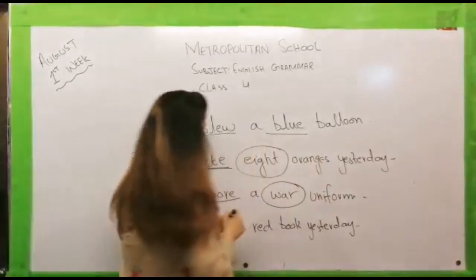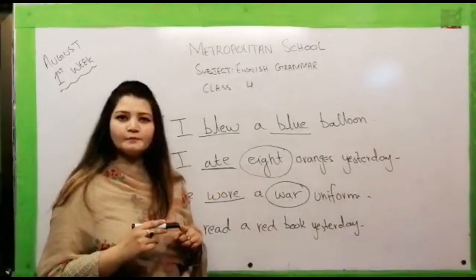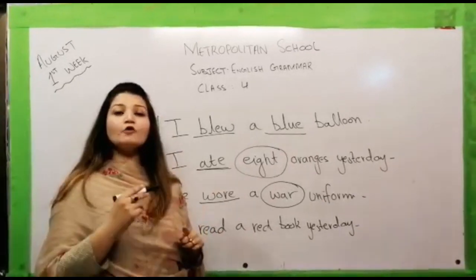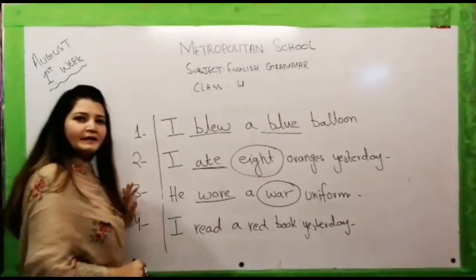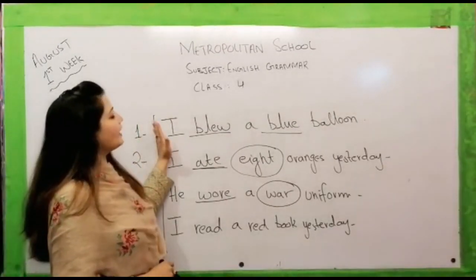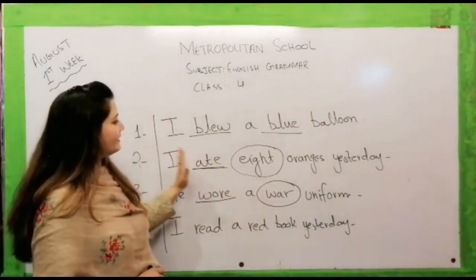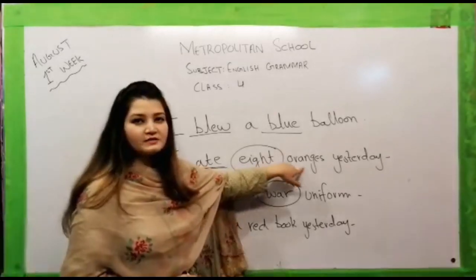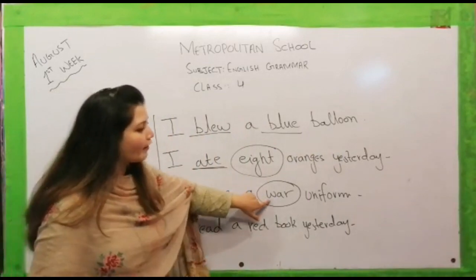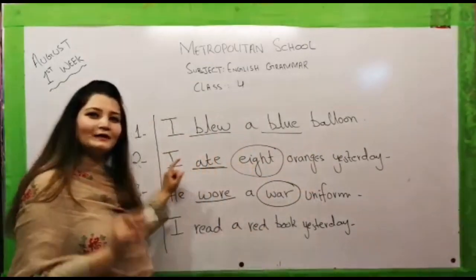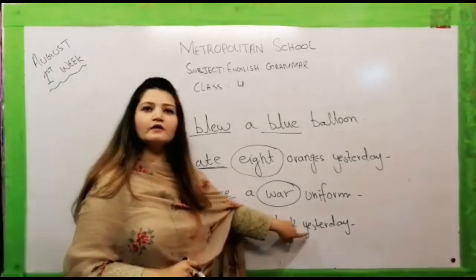So my dear students, in this lesson we have learned 3 things. The past form of some base verbs, their homophones, as well as how to use these past forms and homophones in our sentences. Now let's repeat these sentences once again. I blew a blue balloon. The next sentence is I ate 8 oranges yesterday. The third sentence is he wore a war uniform. And the last but not the least sentence is I read a red book yesterday.